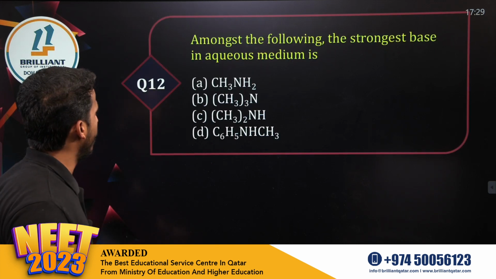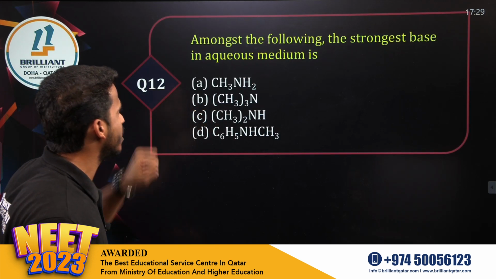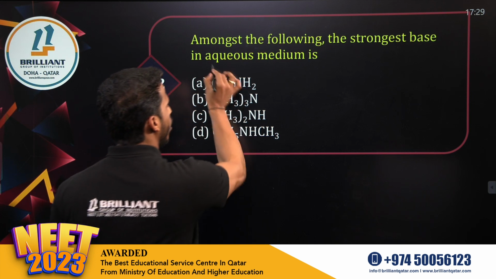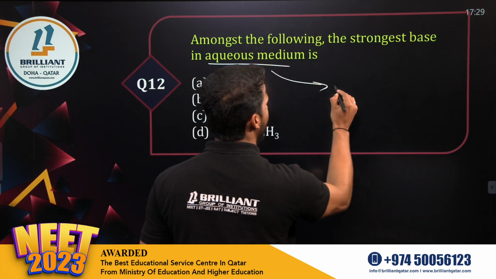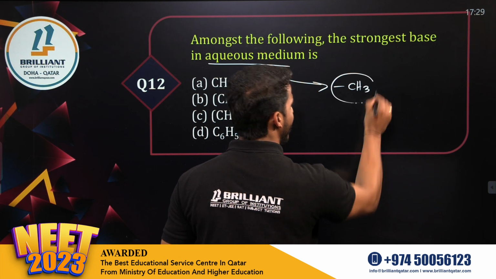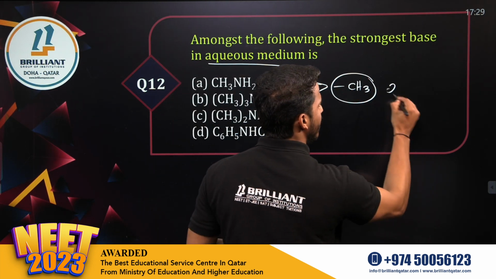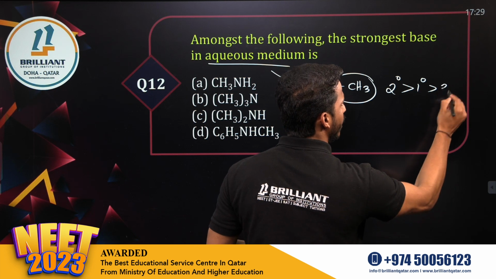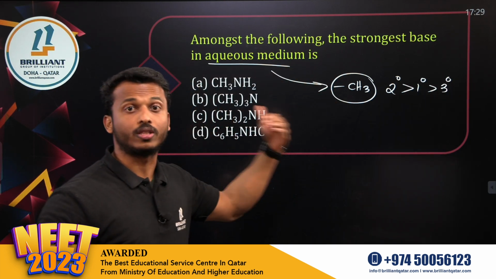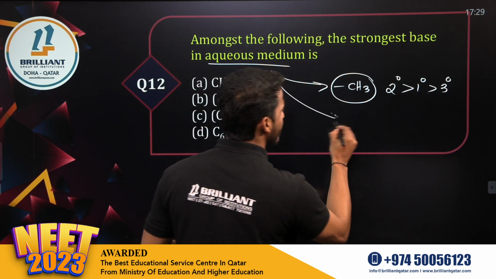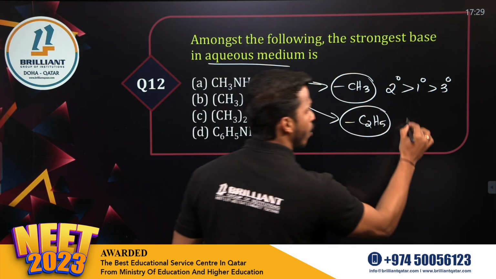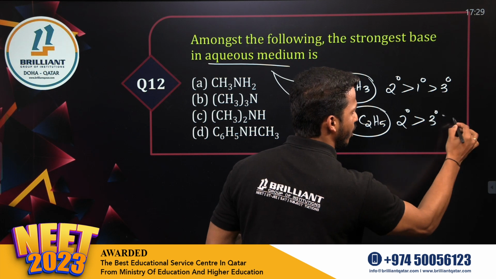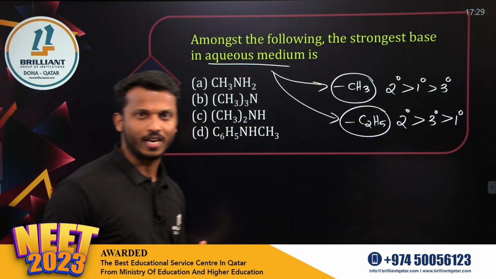Question number 12. Among the following, which is the strongest base in aqueous medium? Dear all, in aqueous medium, we had studied an experimental order for methyl and ethyl groups. If methyl is the group present, in which secondary, primary, tertiary amine, this is the stability or the basicity order. Now, what about the ethyl group? If ethyl is the group present on the amine, the order is secondary greater than tertiary greater than primary. Hope you studied very well.